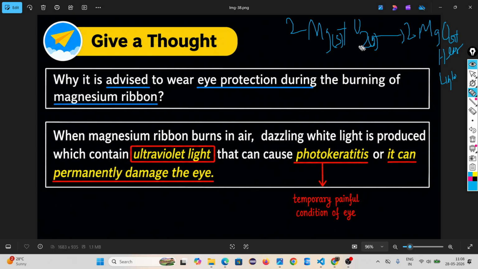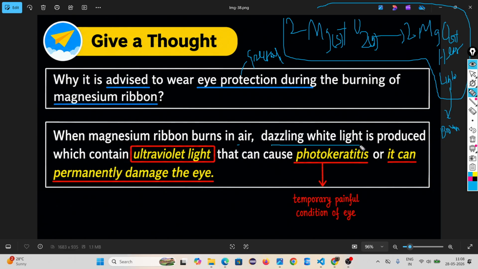Look, when this reaction is happening, you are advised to wear eye protection like spectacles. Why is it saying this? Because the light is a dazzling bright white light. When magnesium ribbon burns in air, dazzling white light is produced, which contains ultraviolet light. Ultraviolet light is harmful to our eye. That's why people say don't look at the sun with the naked eye.